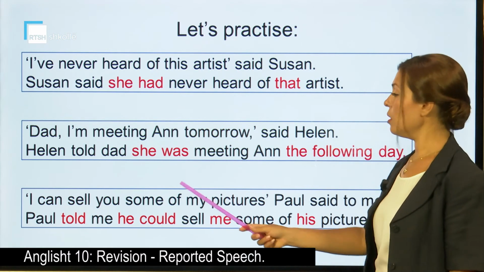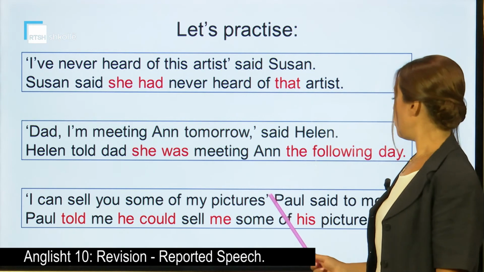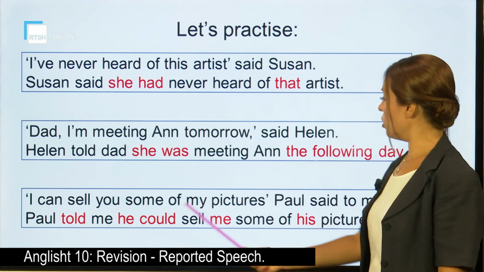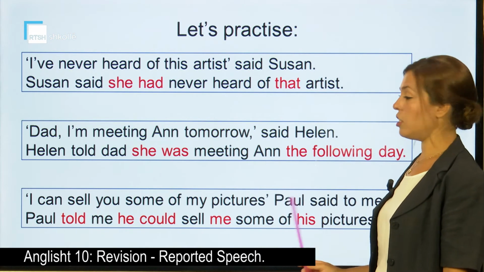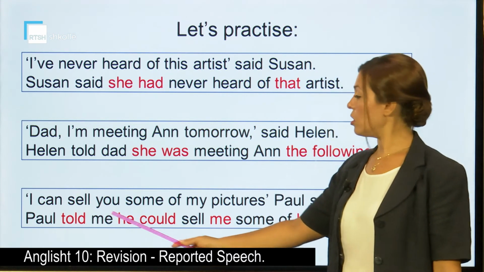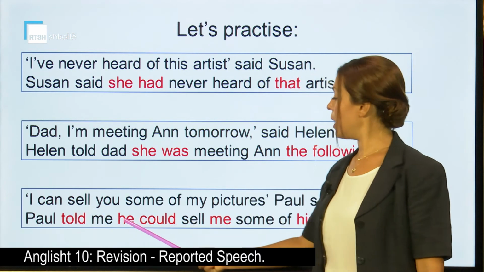One more example. I can sell you some of my pictures, Paul said to me. So Paul told me, so the verb said to again changes into told me that he, because it's Paul speaking, he, I cannot say I, he.